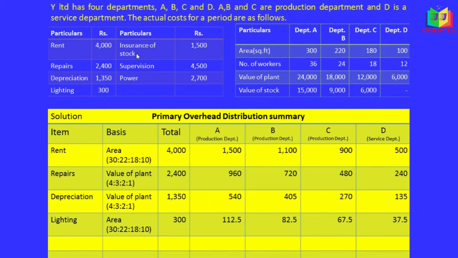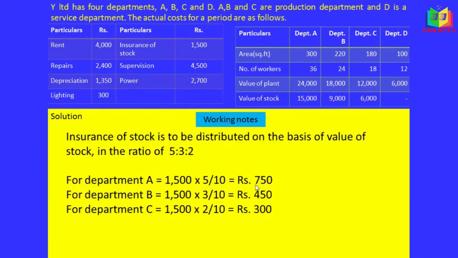Insurance of stock. It is based on the value of stock. Here it is given only for production departments. A, B, C are production departments and D is the service department. The value of stock is given only for production departments, so it should not be allocated to department D. Insurance of stock is to be distributed on the basis of value of stock in the ratio of 5 is to 3 is to 2.